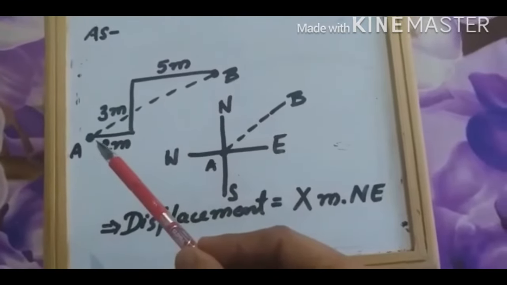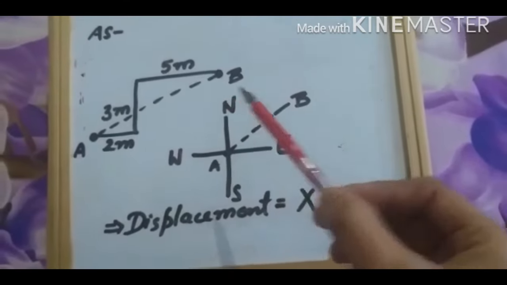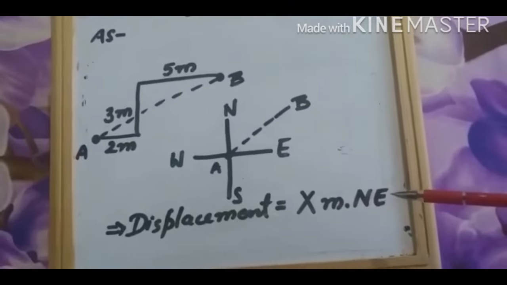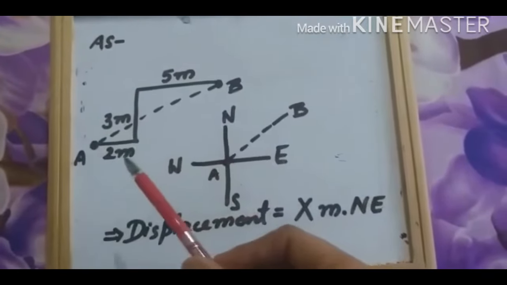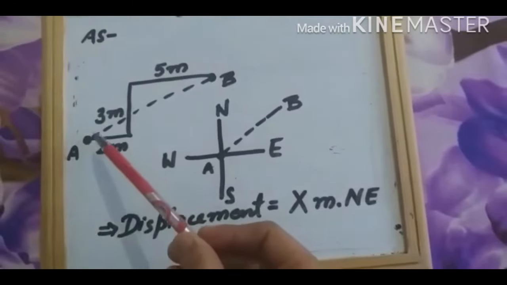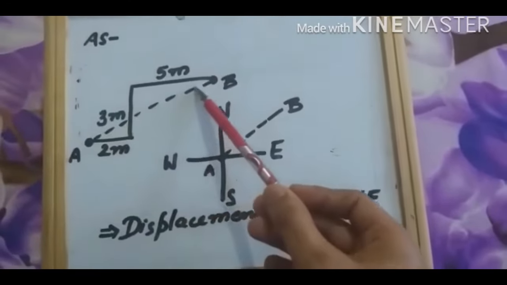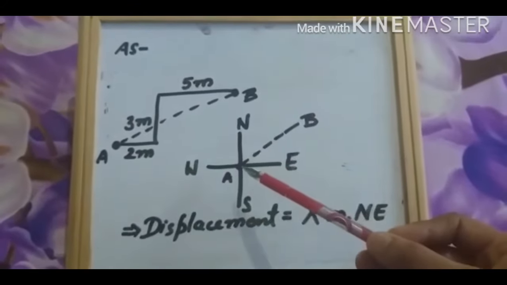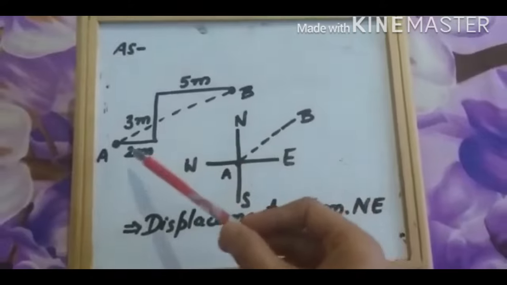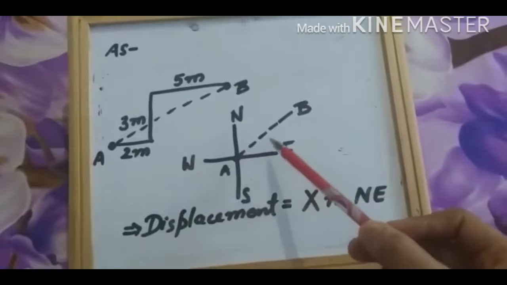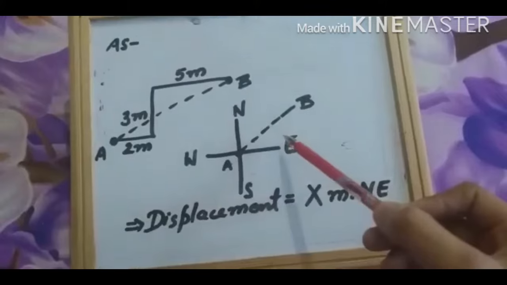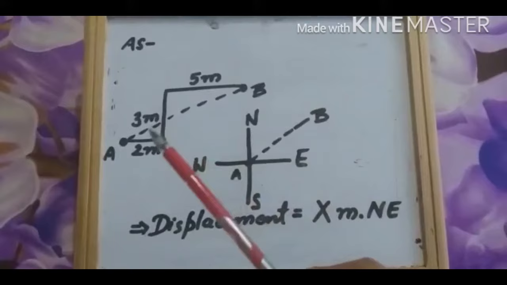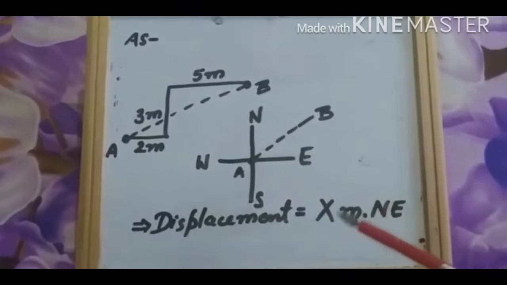So whatever this distance is, we can write x meter northeast, because the direction from A to B is going like that. The starting point is taken from the origin and it is going like that, so it is between north and east. X means you can measure the distance or write whatever the distance is.